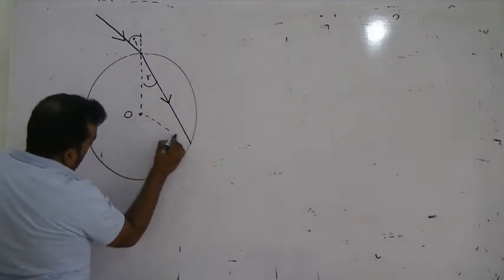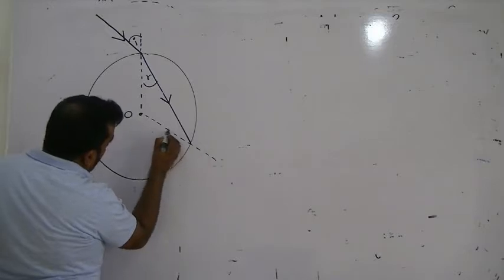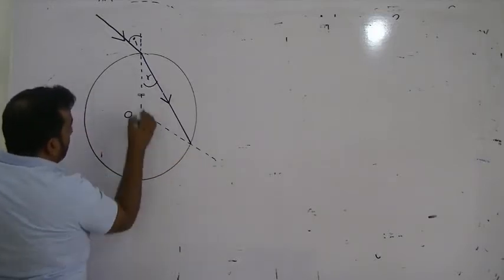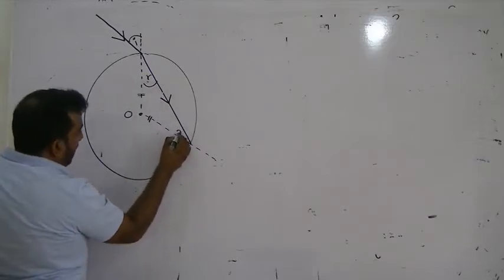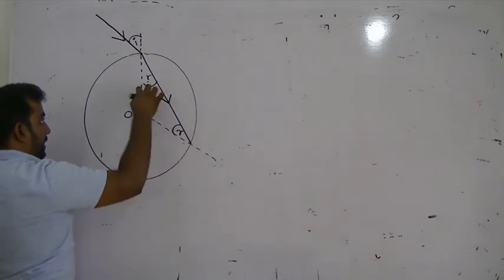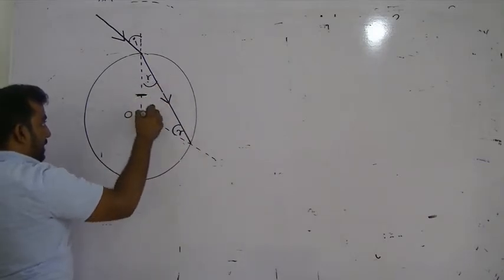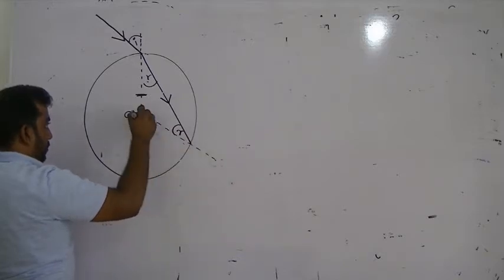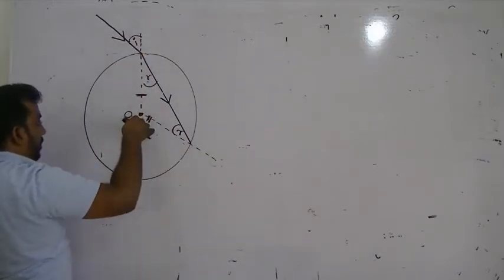I want you to look at the board now. If I draw the normal here, all the normals go to the center. So these two are equal, radius and radius. If this is R, this is R. If you take this triangle, it's an isosceles triangle, radius and radius. Normal drawn will always go through the center.